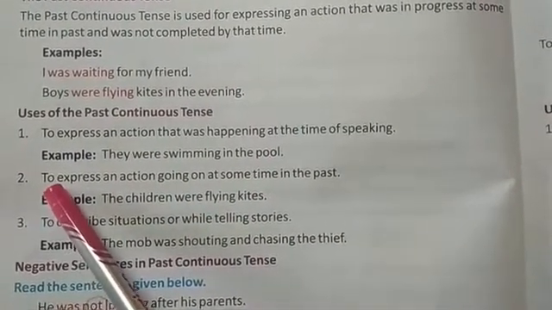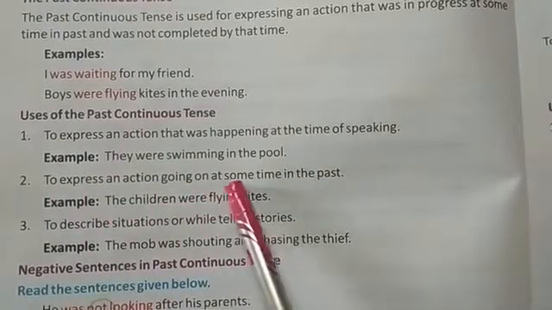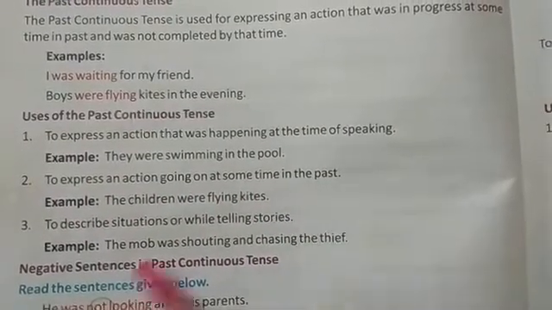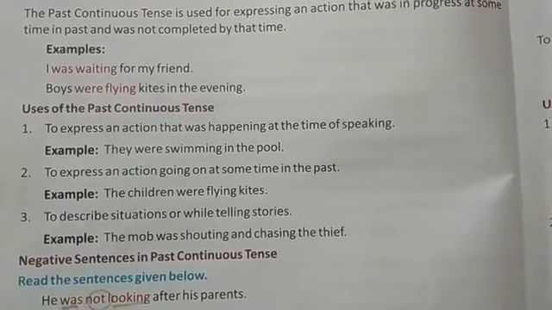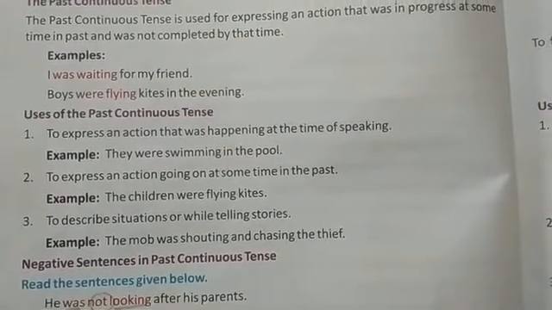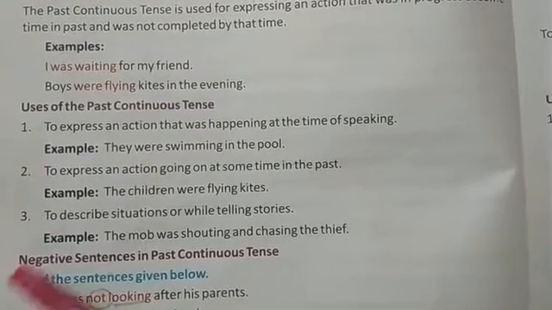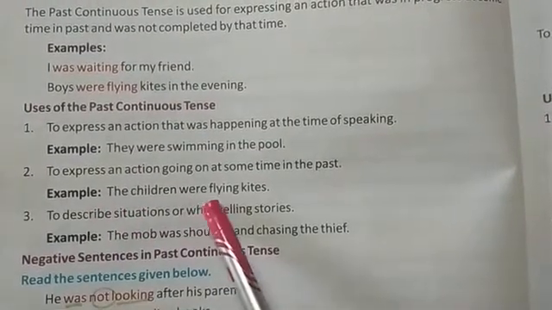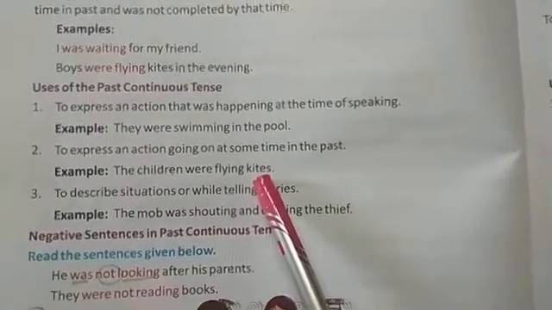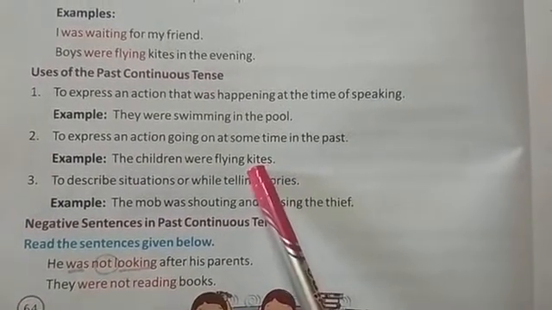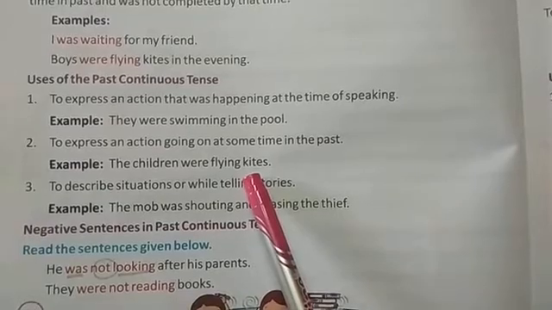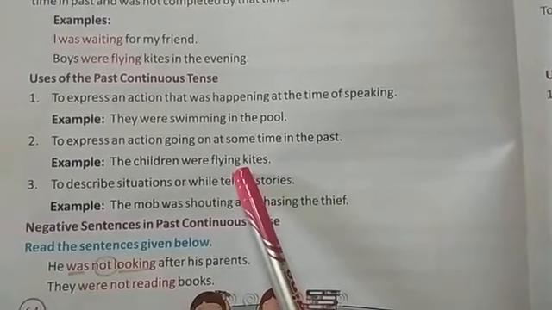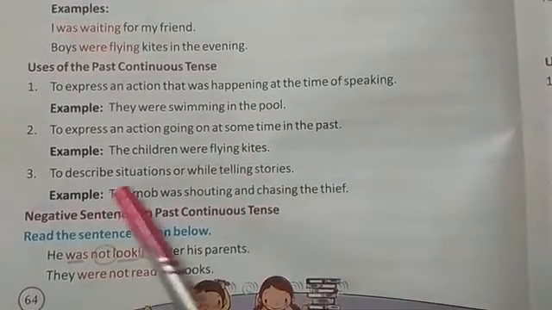Second point tells us to express an action going on at some time in the past. So past continuous tense tells us about any action which was going on at that particular time in the past, like the children were flying kites. So it tells us about the kind of action which started at a past moment and was going on at that particular time in the past.